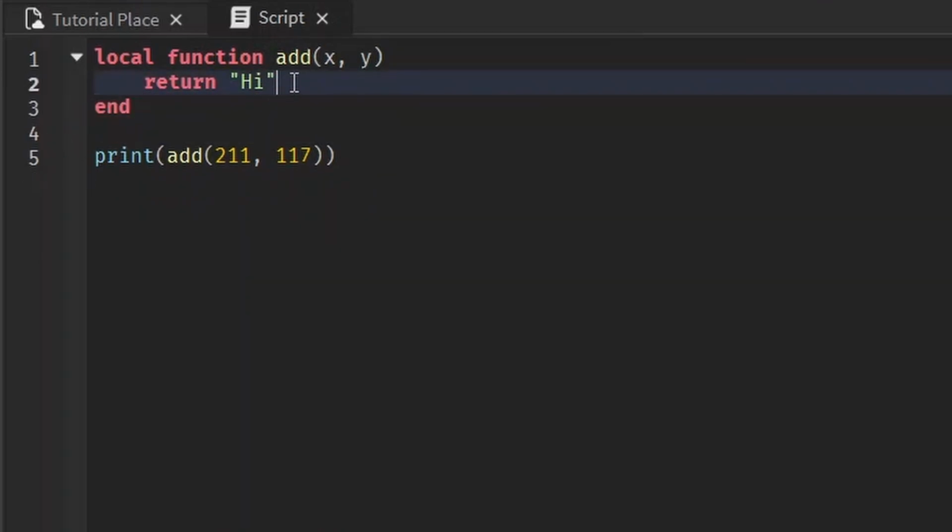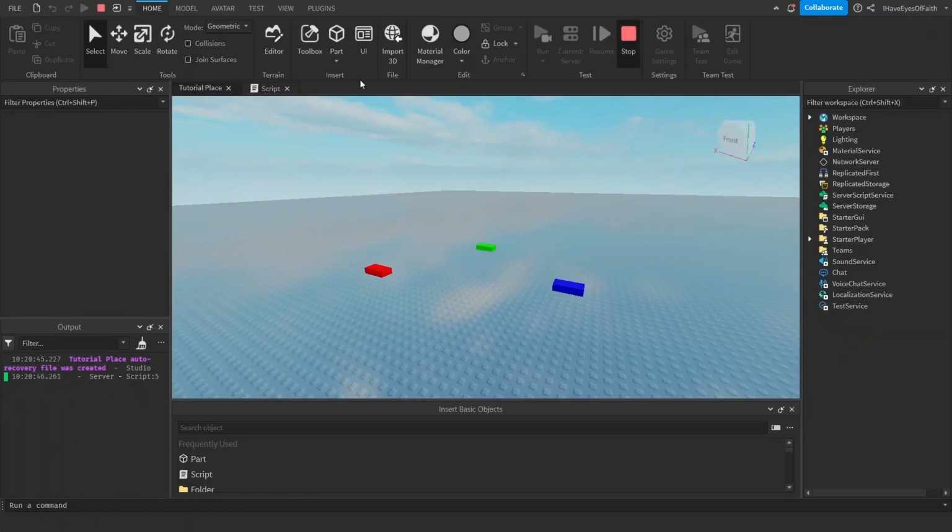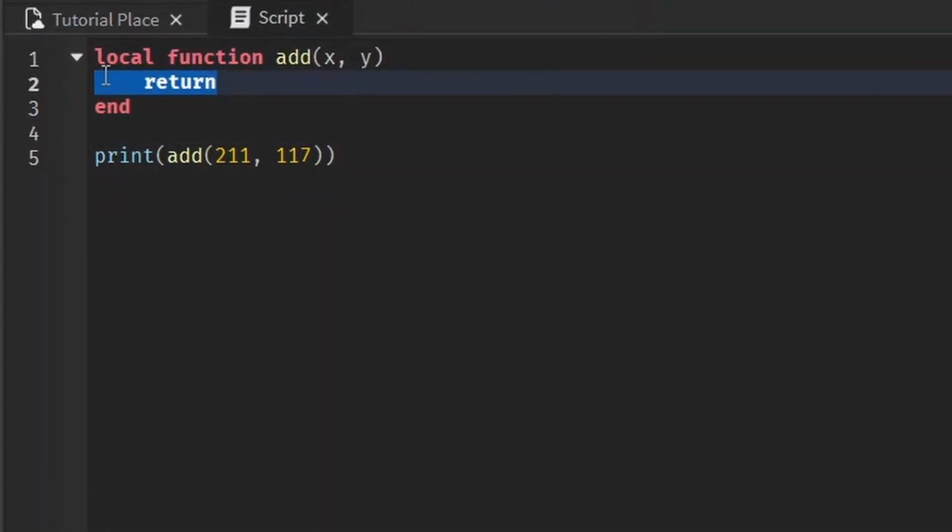So knowing this, some people just use a return as a way to exit out of a function earlier. You could even just return nothing just to stop the function early, and it'll print nothing because it's not worth anything. We gave it a value of nothing. But why would you want to use return at all? It seems like a waste when you can just print it in the function, right?